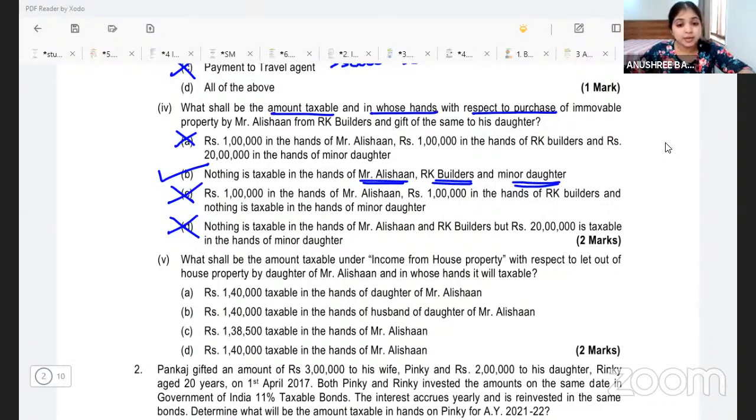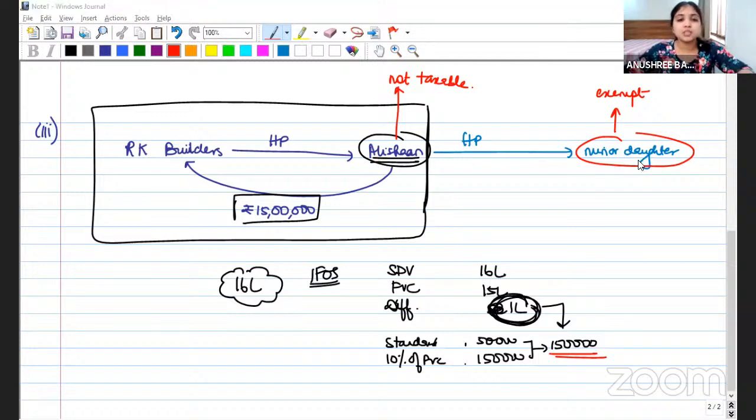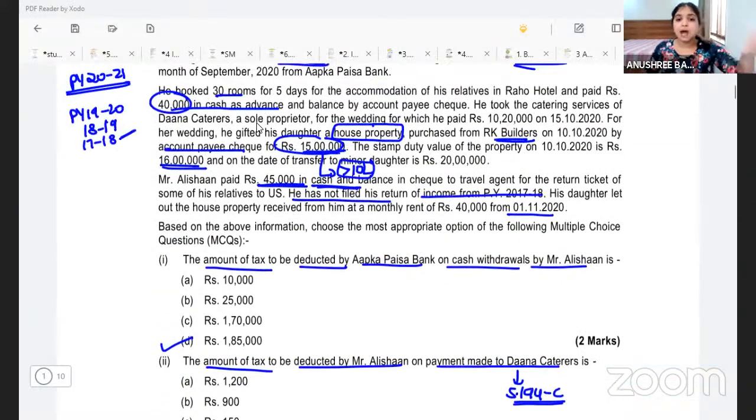Now you might be wondering, why didn't we talk anything at all about RK Builders? When I did the entire discussion with you, I spoke to you only from the perspective of Mr. Alishan and minor daughter. What about the perspective of RK Builders? Now, RK Builders, at what price did they acquire? All that is not even given to us in the question. What is RK Builders' cost of acquisition? What is their cost price?